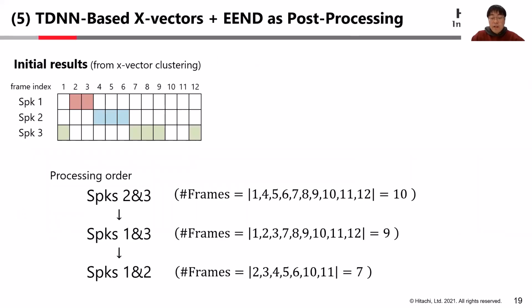I graphically explain how EEND as post-processing works. Given initial results calculated using x-vector clustering, we first decide the processing order of speaker pairs. This is determined by the number of frames that are selected to exclude speakers other than the selected two speakers. In this case, we first process speakers 2 and 3, and then speakers 1 and 3, and finally 1 and 2.